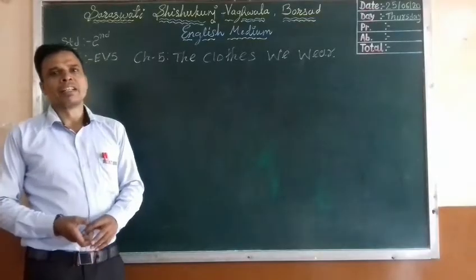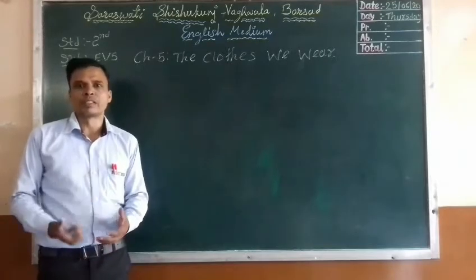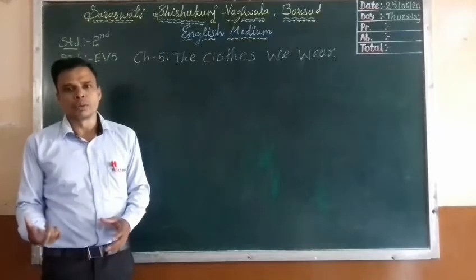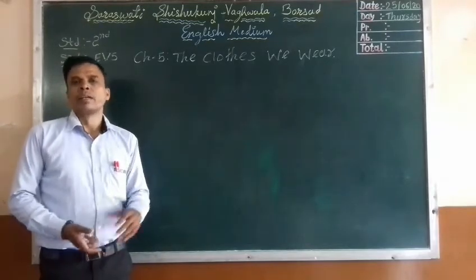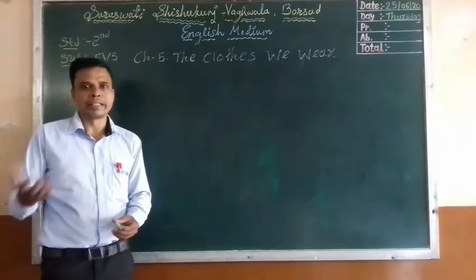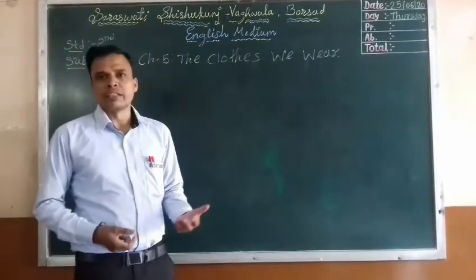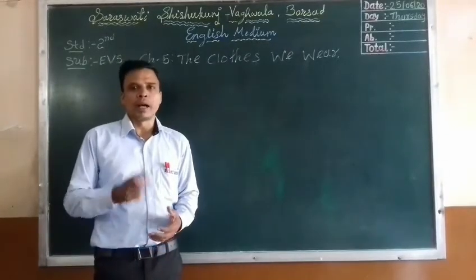Okay students, what did we learn in part 3? We learned the words like nylon, polyester, bark. We also learned in detail about woolen clothes, nylon and polyester clothes. We also learned about traditional clothes the people wear in India from different states. We also learned about occupation-wise clothes. So I hope you understood the whole part 3.